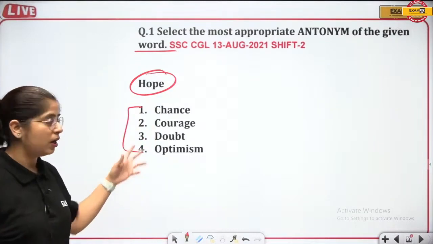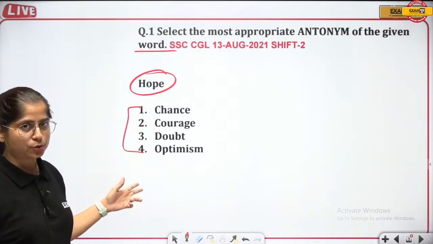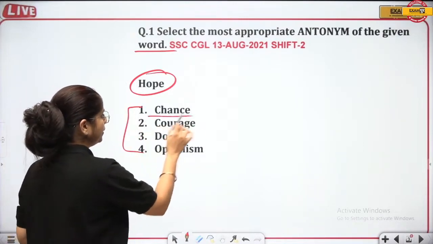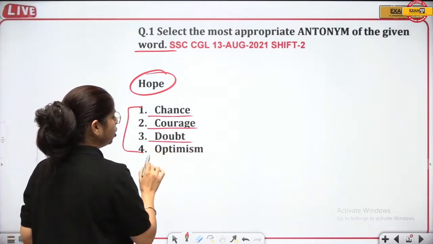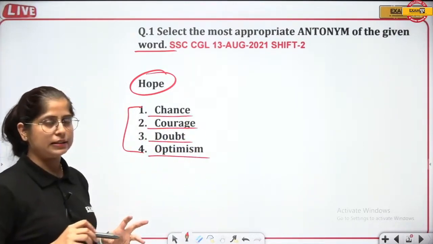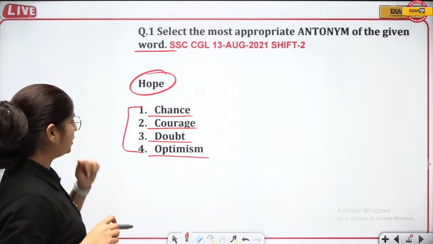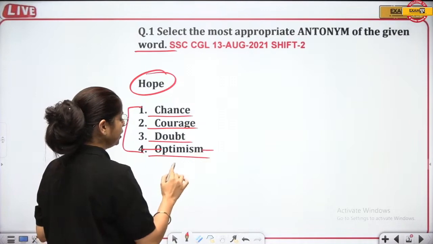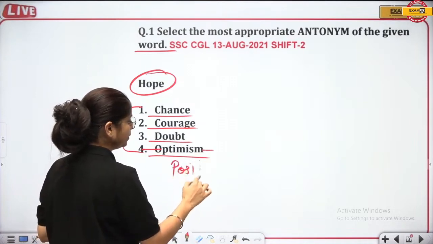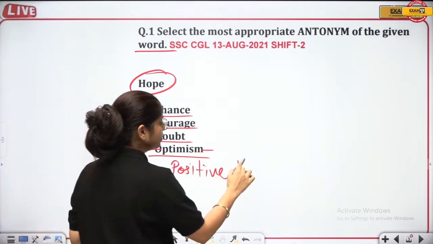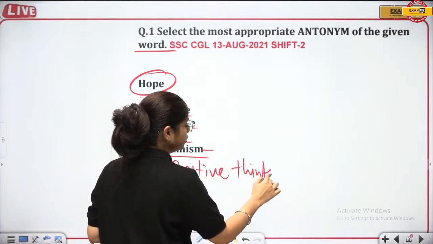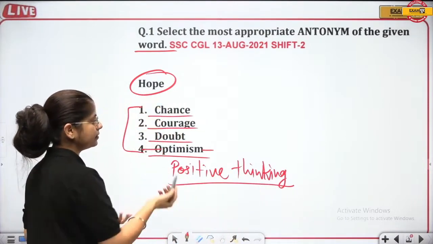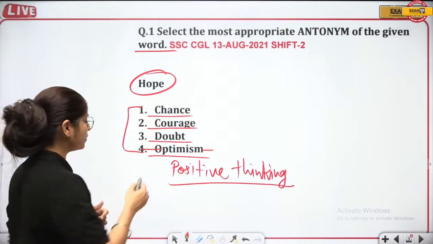You have to choose from these 4 given options. Which option is the antonym of the given word? Is it chance? Is it courage? Is it doubt? Or optimism? What can be the correct answer? So here, let's see. Can we say optimism? Optimism is having or keeping positive thinking. Optimism is all about positive thinking, so this is not the answer.